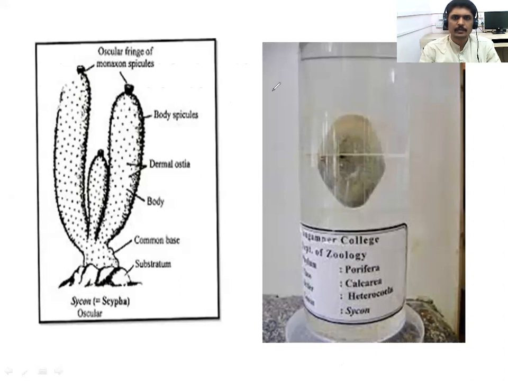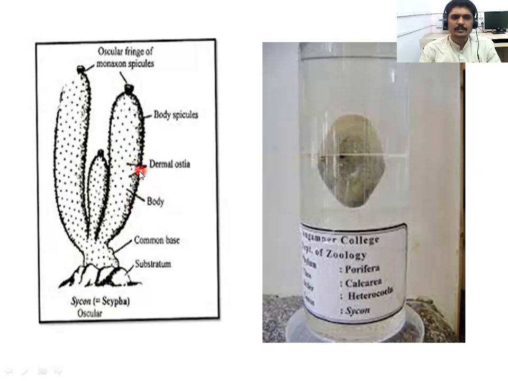Here is the substratum, either the rock or the big shell of molluscans where the Sycon is attached. It is a common base, and here is the body. In the body we observe small openings, which we call ostia, meaning pore-like structures.